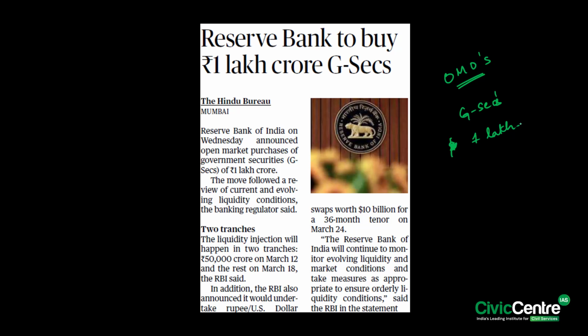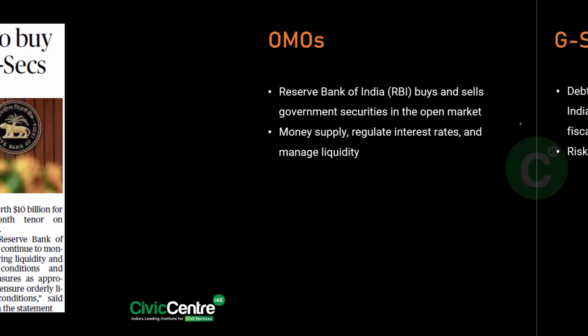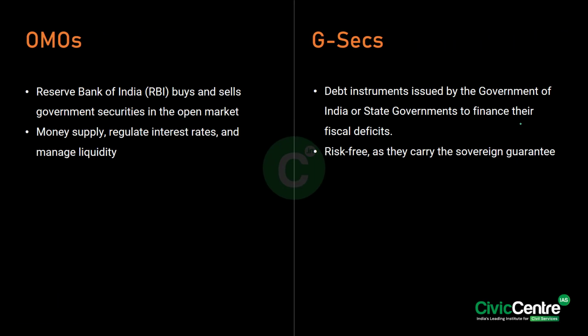So, in this context, we'll first briefly touch upon the open market operations, and then we'll see what the government securities are about. See, the open market operations are when the RBI or the central bank buys and sells the government securities or G-Secs in the open market. So, this is mainly done to control the money supply, to regulate the interest rates, and lastly to manage the liquidity in the economy.